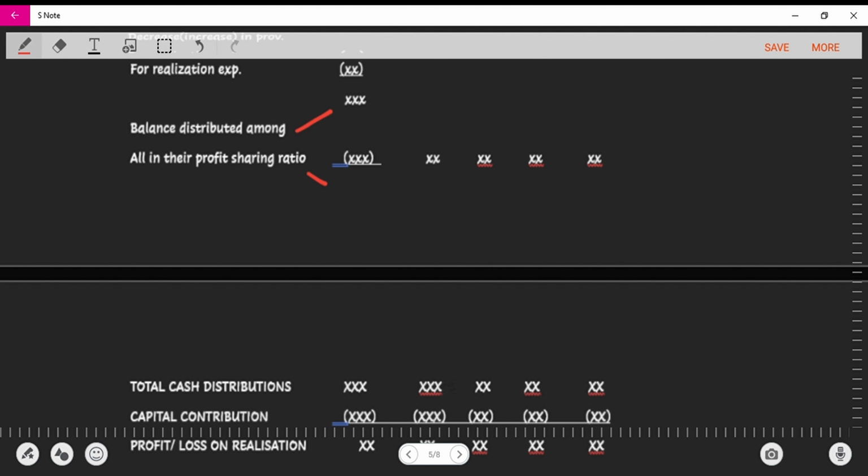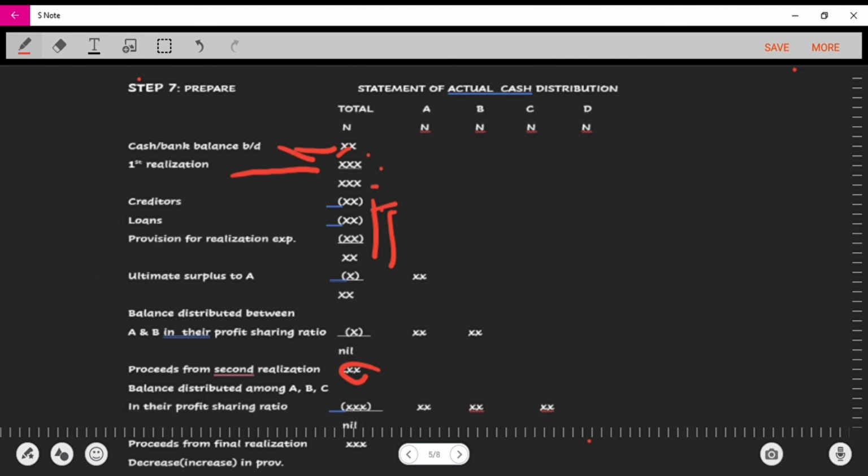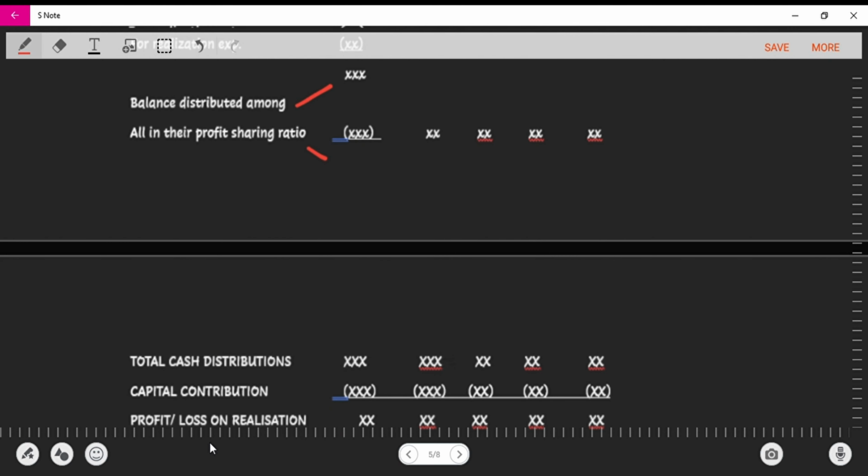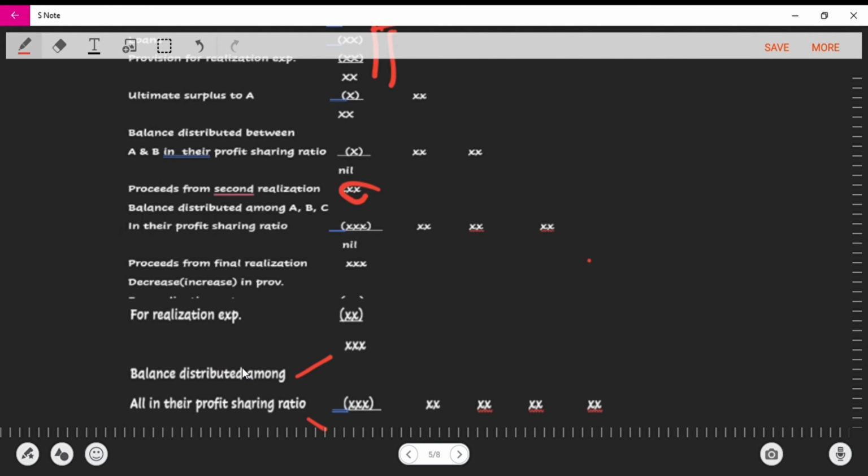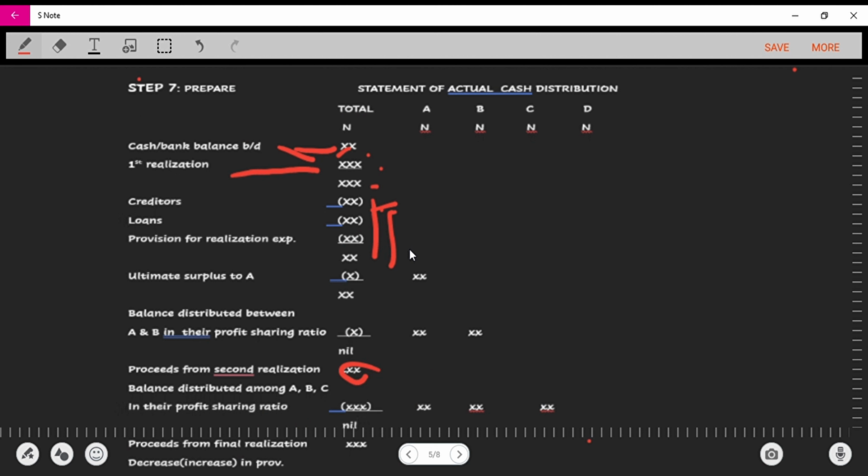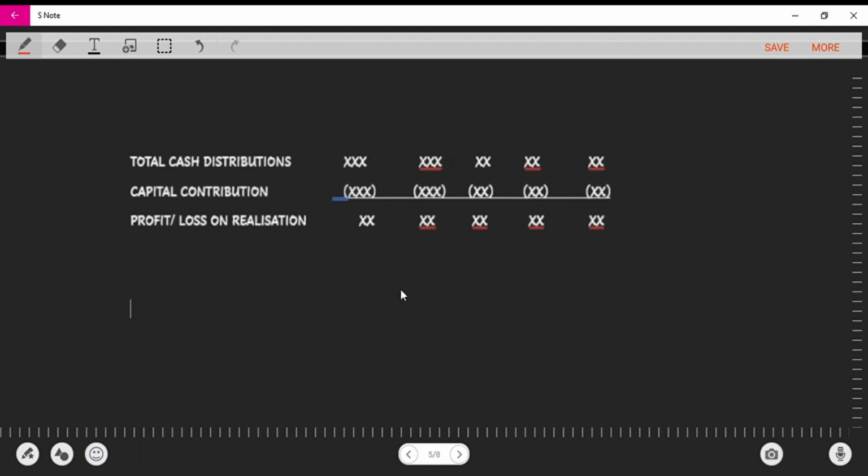Our total cash distribution is basically the total of all the cash distributions we've made to them earlier. So for A, we're going to add from the minute we distributed his surplus capital down to his very last distribution, and then you total it, and you do that for each of them. You total all their cash distributions, every distribution that got to them.